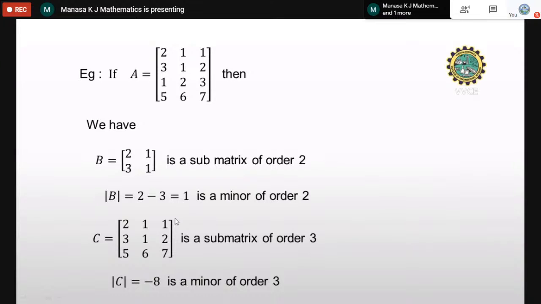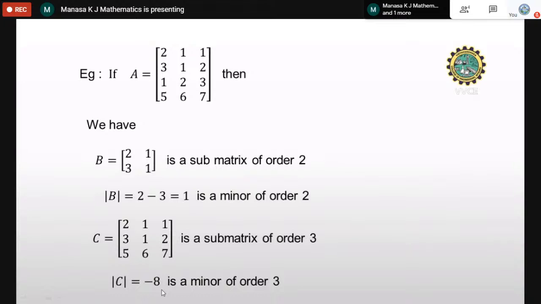You can delete any row and any column. So that is called the submatrix. So it is a submatrix of order 3. It is 3 cross 3, or we can call it as order 3. Take the determinant of this submatrix, which is C. So when you simplify, you will get the determinant as 8 minus 8.